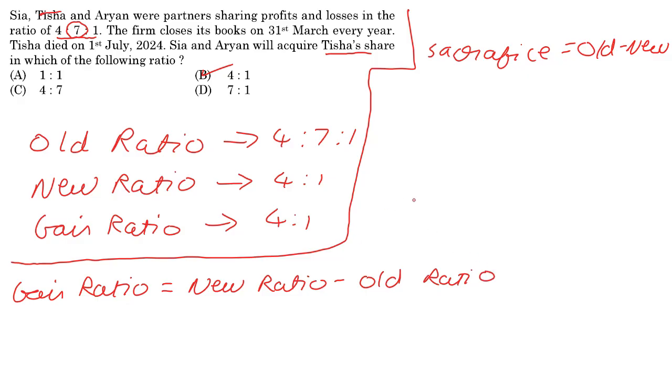So in the case of Sia, her gain ratio is going to be the new ratio, which will be 4/5 minus the old ratio, which is going to be 4/12.